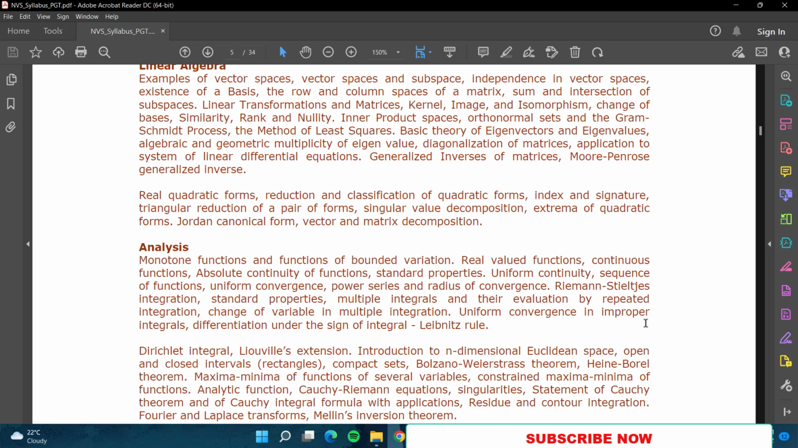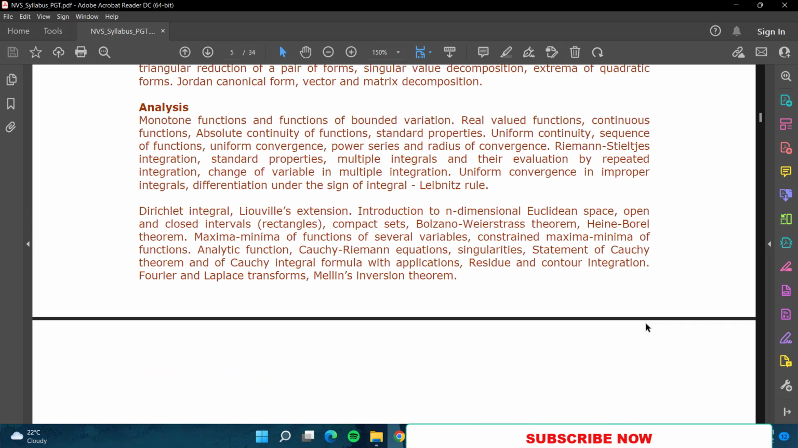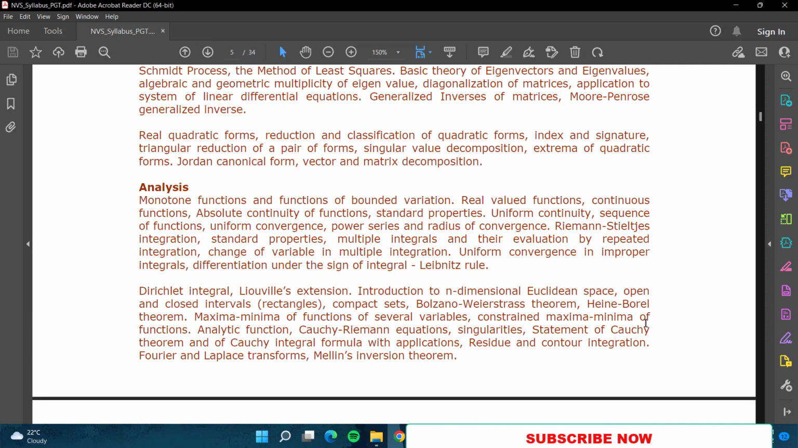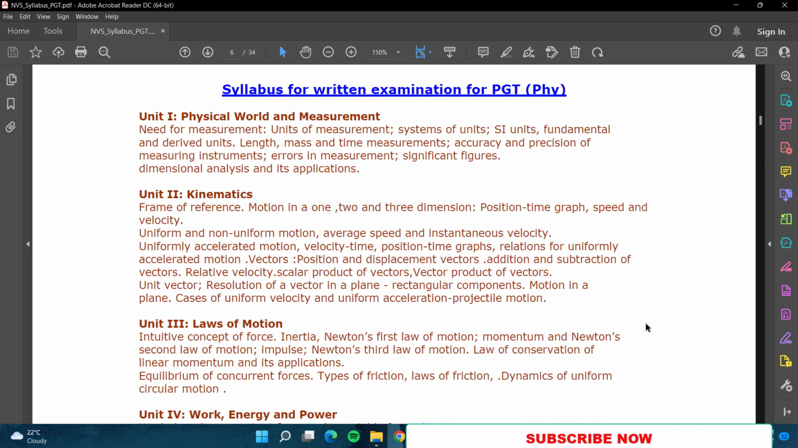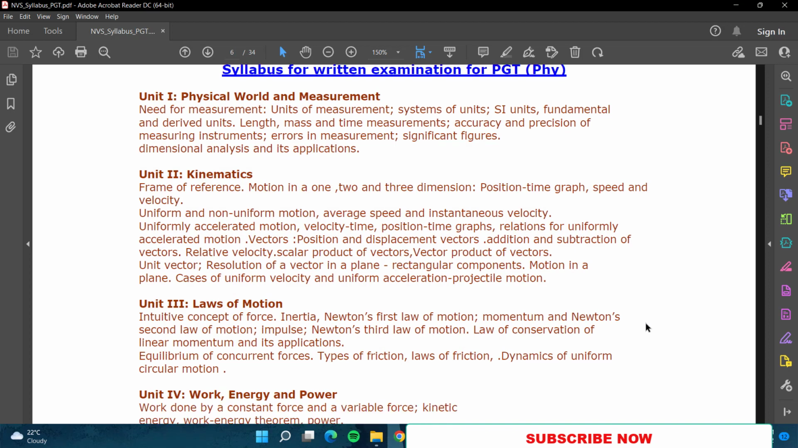Then linear algebra, analysis. That's it. So this was the portion for mathematics. Now coming to the physics portion. Physical world and measurement. Then kinematics. See, kinematics I have completed for GPSTR people, means the primary teacher recruitment syllabus I have finished.